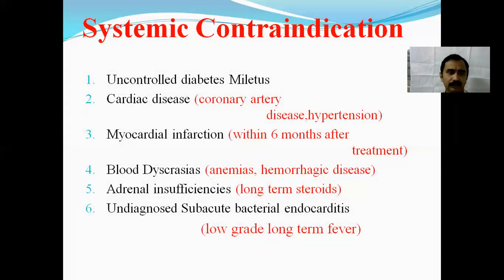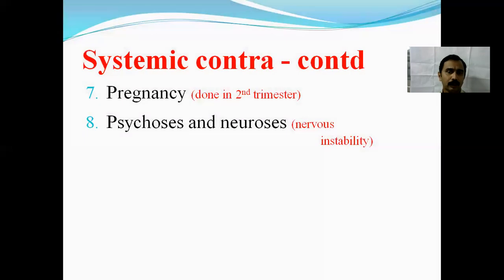The systemic contraindications are uncontrolled diabetes mellitus, cardiac diseases like coronary artery disease, hypertension, myocardial infarction, blood dyscrasias like anemia, hemorrhagic diseases, adrenal insufficiency because these patients will be on long-standing steroids, and undiagnosed subacute bacterial endocarditis. In all these systemic contraindications, if the condition is modified, then we can go for extraction of tooth. Pregnancy, second trimester, should be very careful. Psychosis and neurosis. These are all the systemic contraindications of exodontia.